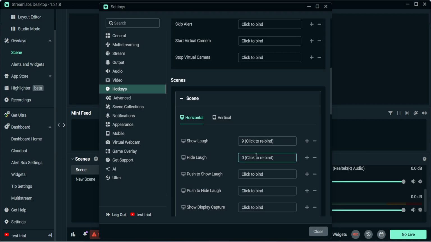When choosing hotkeys, try to pick key combinations that are easy to remember but unlikely to be pressed by accident while gaming or switching scenes. That will make your setup smoother and more reliable when you're live. And that's it. You've now added a sound effect to Streamlabs OBS, enabled monitoring, and set up hotkeys for quick control.